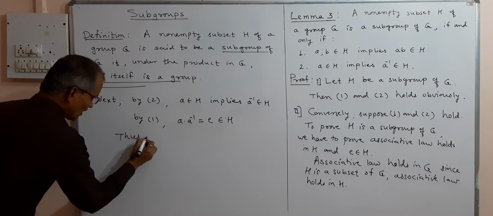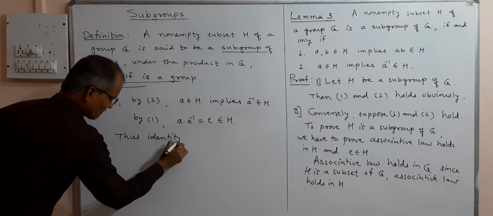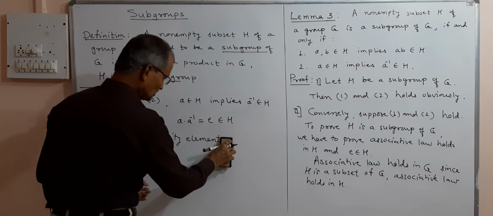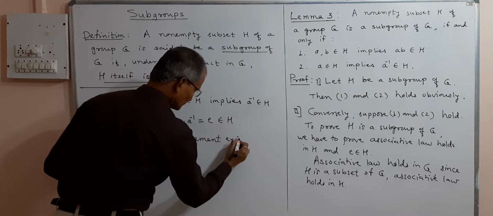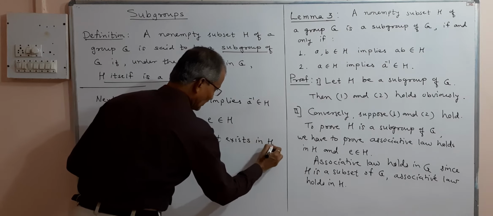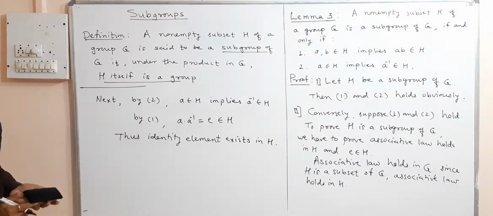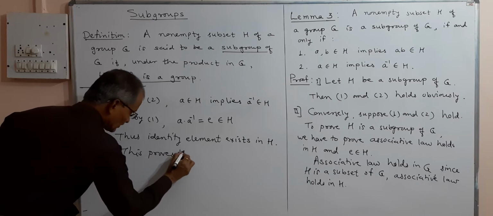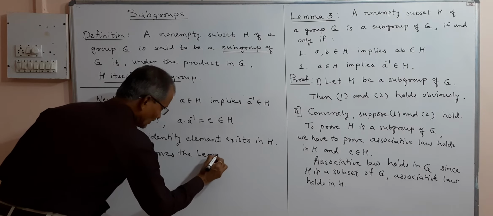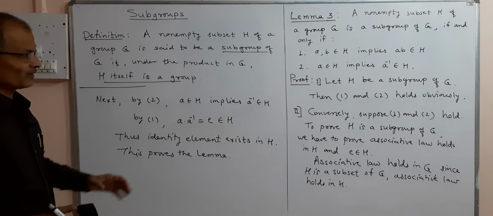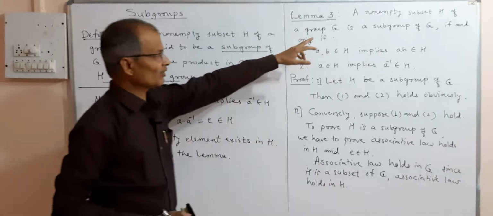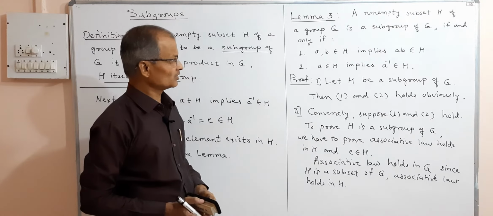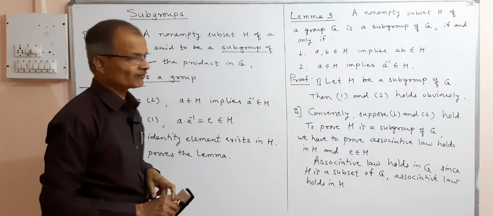Thus identity element exists in H. And this proves H is a subgroup of G. This proves the lemma. So the proof is complete, and now we remember this is the general condition for a subset to be a subgroup of G: closure property and existence of inverse.